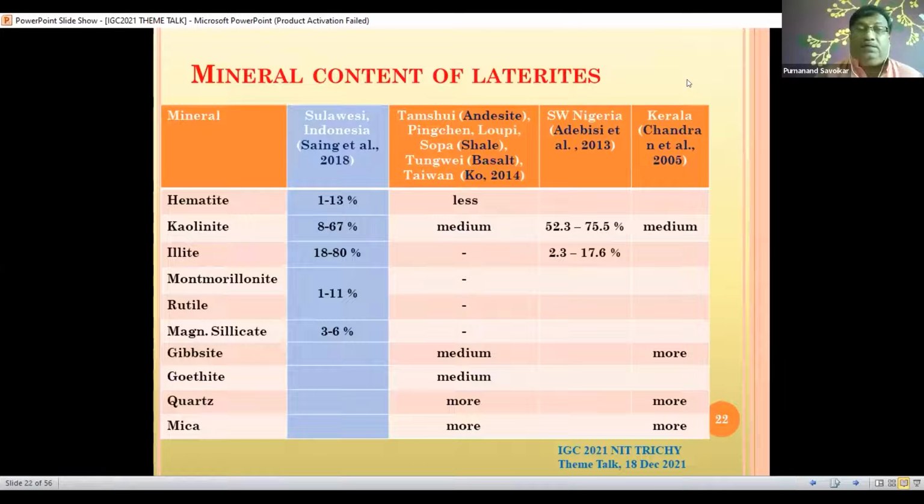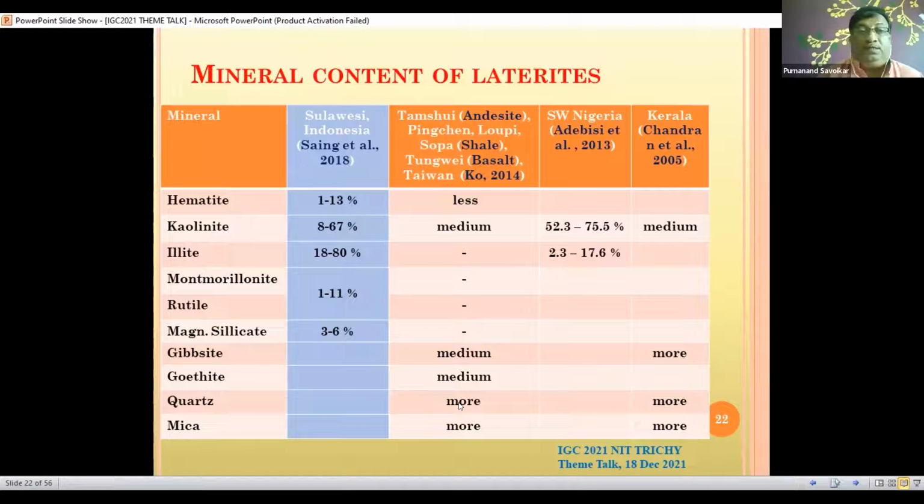Then the mineral content also varies. Saing et al. in 2018 presented that in Sulawesi, Indonesia, kaolinite and illite are the major components. In Taiwan, the components are quartz and mica.